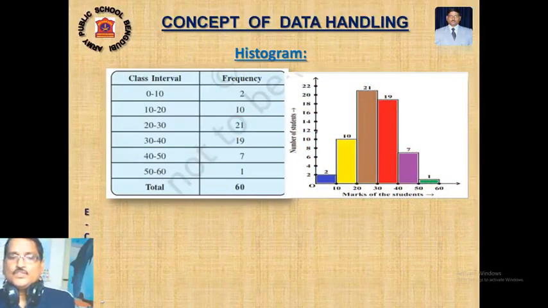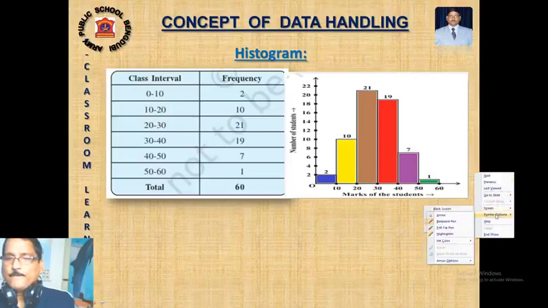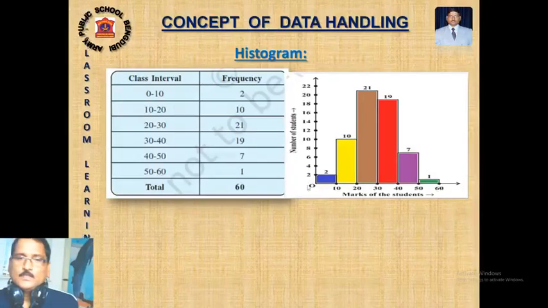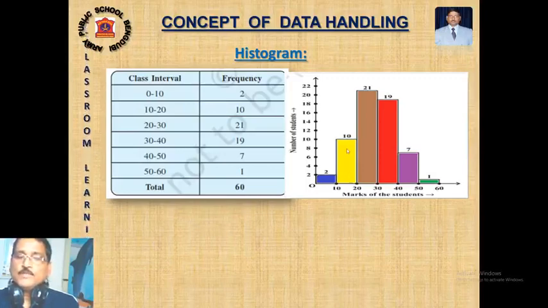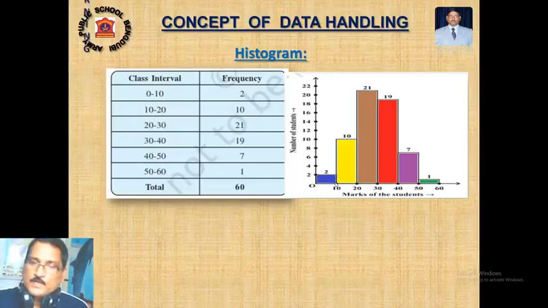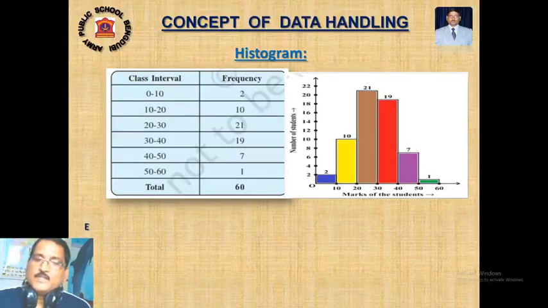How many scored 0 to 10? Here 0 to 10 is only 2. 10 to 20 is 10. Why are these bars attached to each other? Because I told you, when any number falls on the upper limit, I am not considering it. I am shifting it to the lower limit of the next class. That's why one side of the bar of the first class will be the first line of the next class.